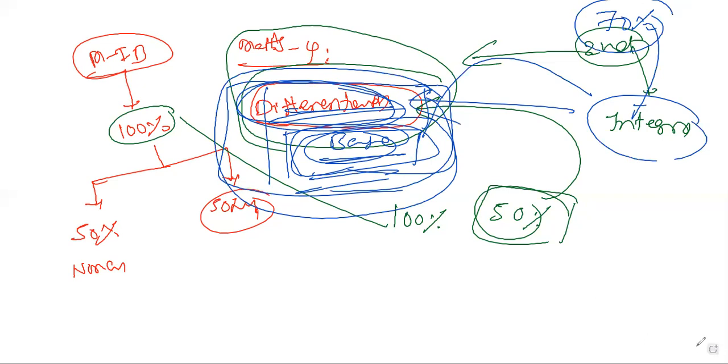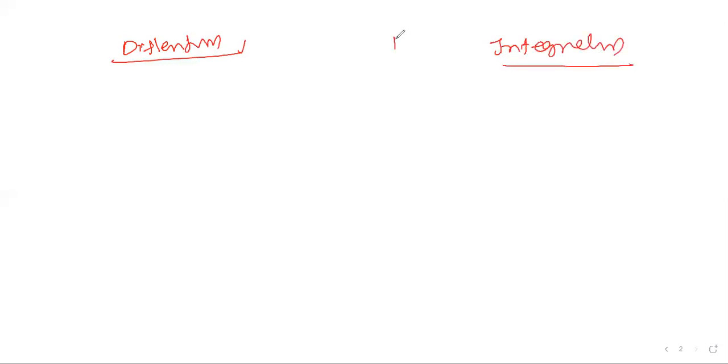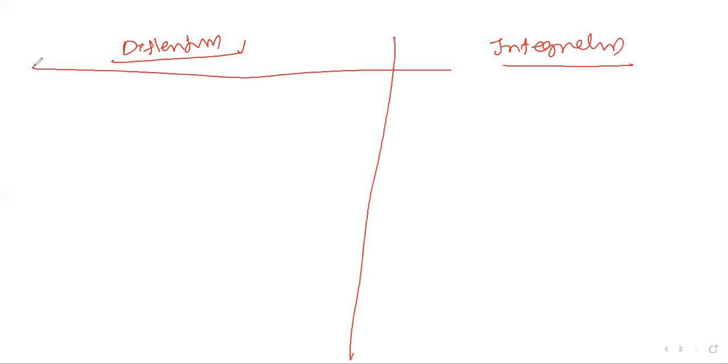Before entering this chapter, first I should clear up two words: differentiation and integration. You have to know the difference between these two words. First of all, what do you understand by differentiation? What do you understand by integration? Once you understand the difference, it will become clear.